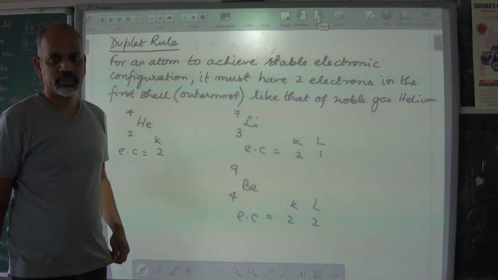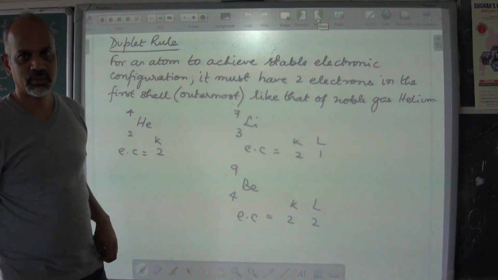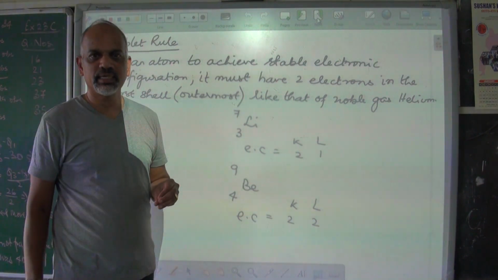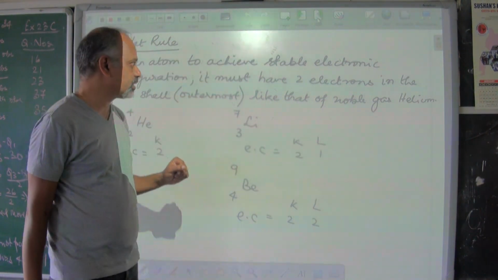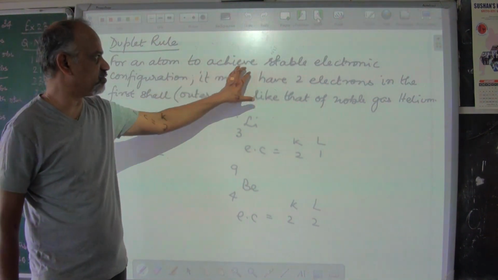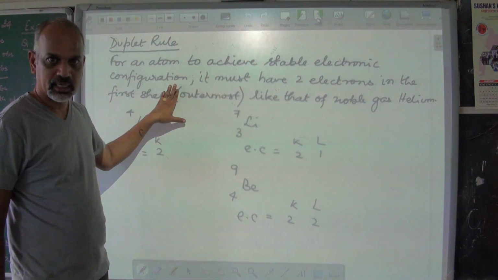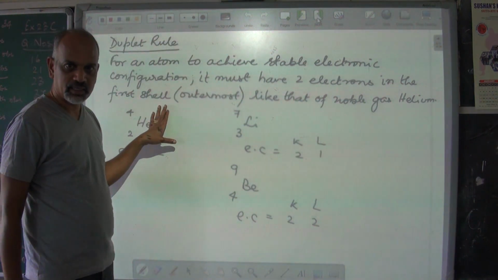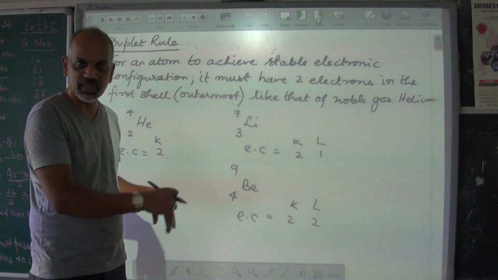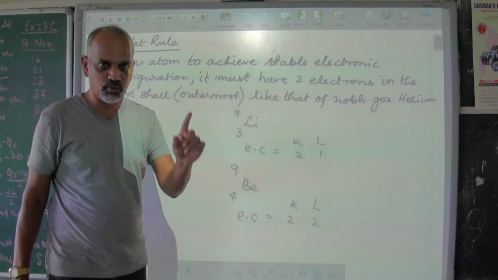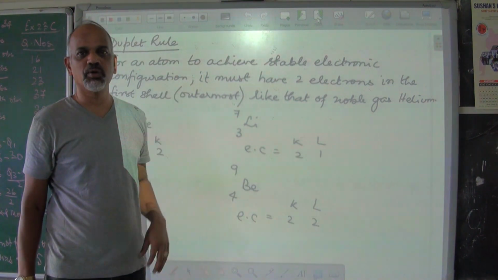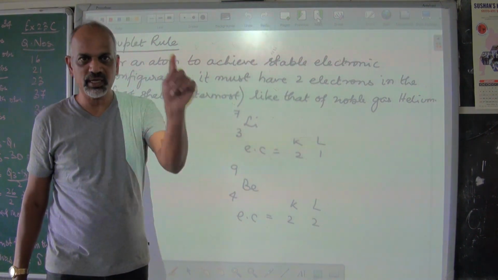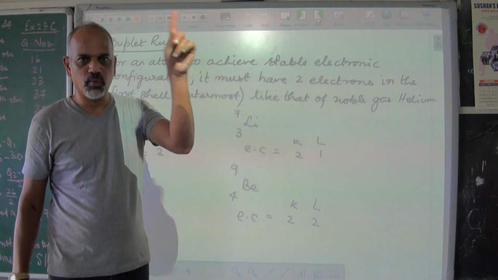about duplet rule. Duplet means 2. So this is a rule about having 2 electrons in the first orbit. It says for an atom to achieve stable electronic configuration, it must have 2 electrons in the first shell. That is, if the first shell is the outermost shell. It has only one shell, one orbit, and that is the outermost orbit. It doesn't have a second shell, third shell. There is a nucleus and it has only one orbit or one shell.